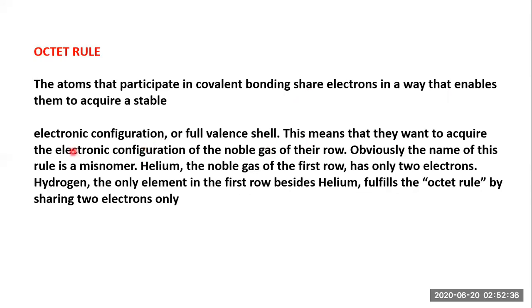They want to enjoy their stability. The electronic configuration of the noble gases is the octet rule, though obviously the name of this rule is a misnomer. Helium, the noble gas of the first row, has only 2 electrons. Hydrogen, the only element in the first row besides helium, fulfills the rule by sharing just 2 electrons. So I hope the octet rule is very clear in your mind. Let's move further.